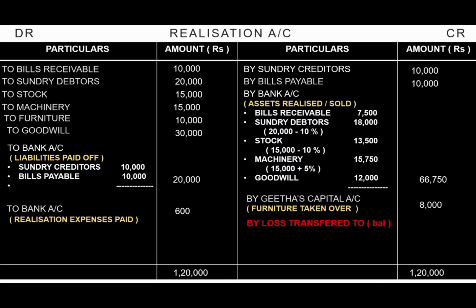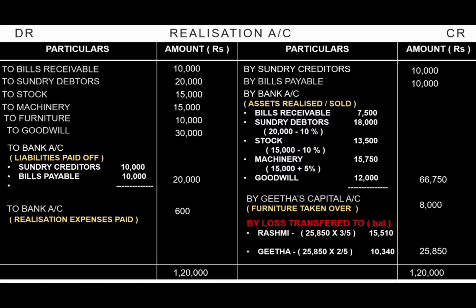So the loss will be written as by loss transferred to the partner's capital. That is, the balance will be 25,850. This is the balancing figure. This should be shared by both the partners in their profit sharing ratio 3:2. So Rashmi will get a share of loss rupees 15,510, and Geeta will get a share of loss rupees 10,340. So this is the loss which should be transferred to the partner's capital account.